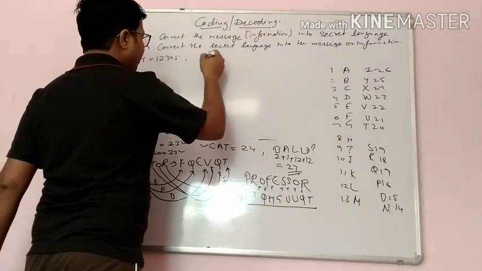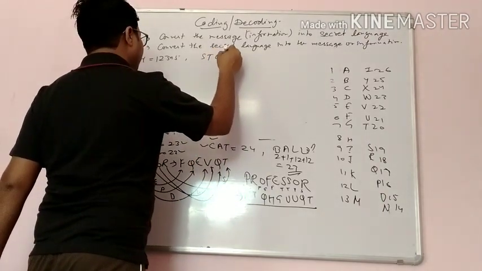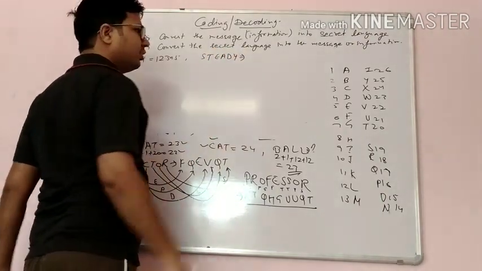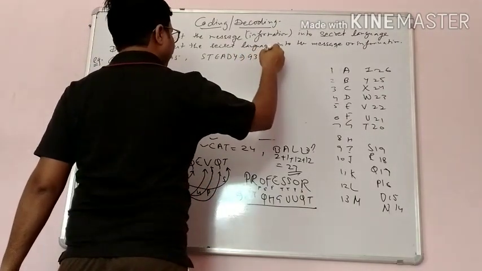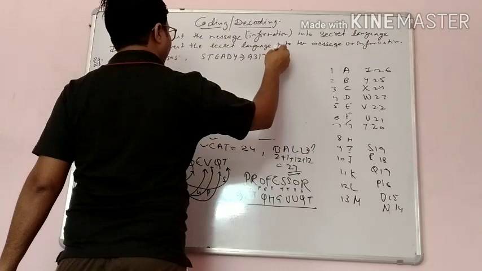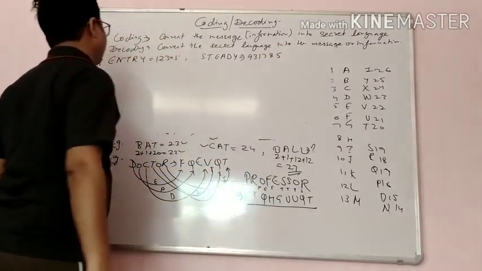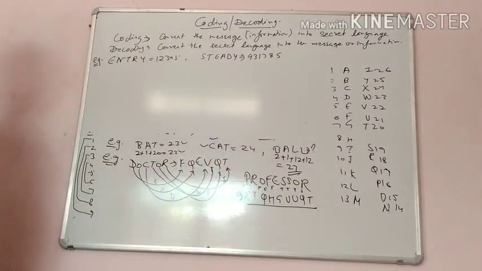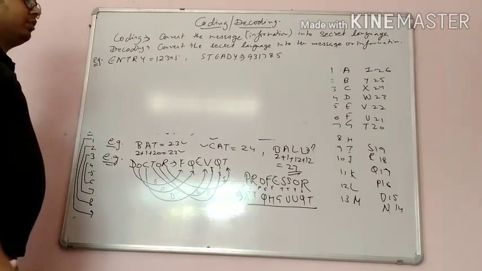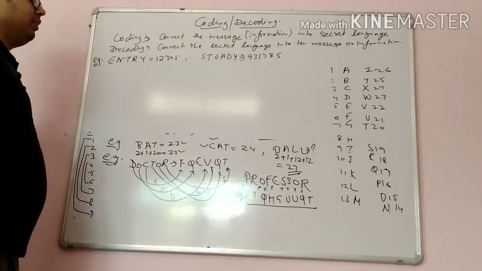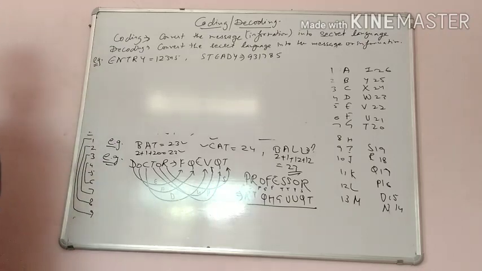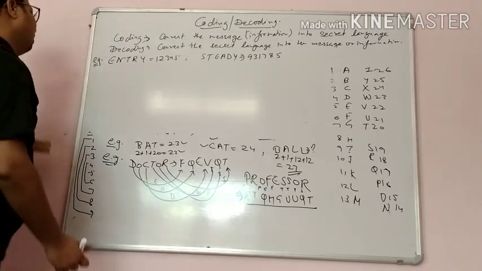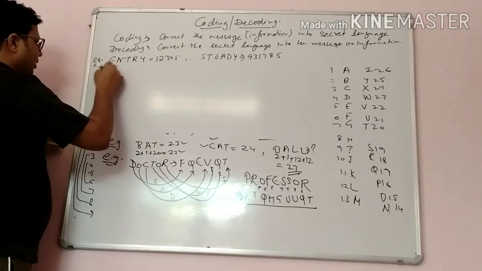And STD is written as 931785. Clear? Now we have to find out the code for the DEAREST.